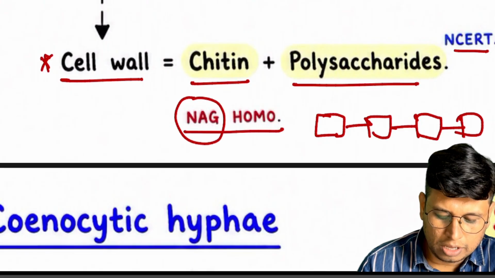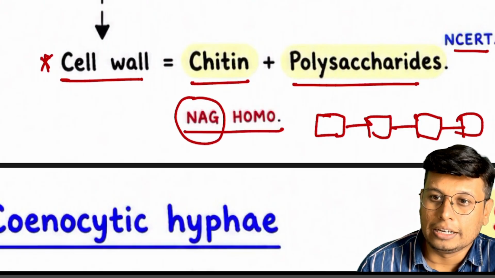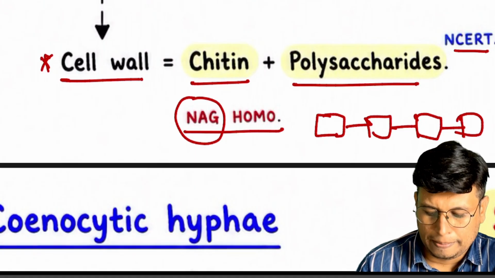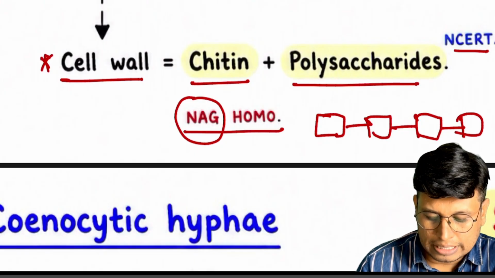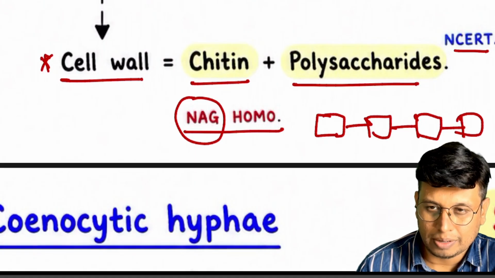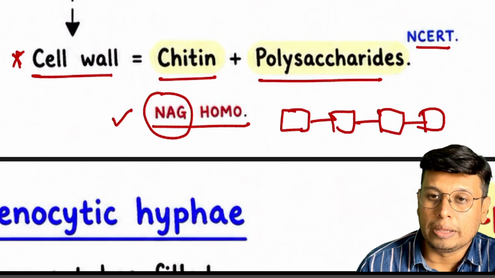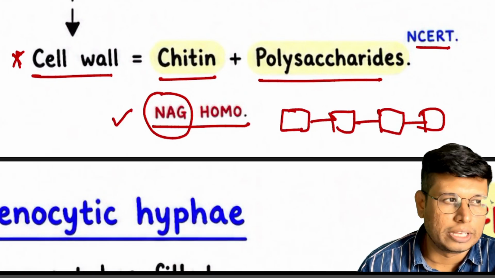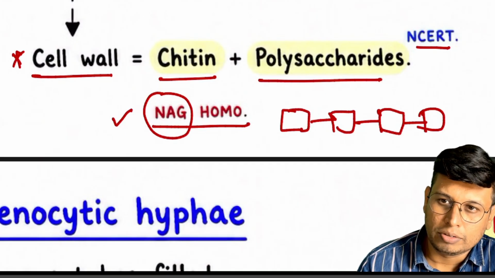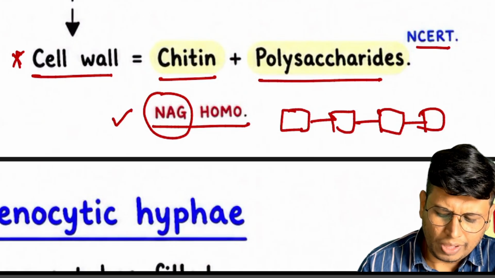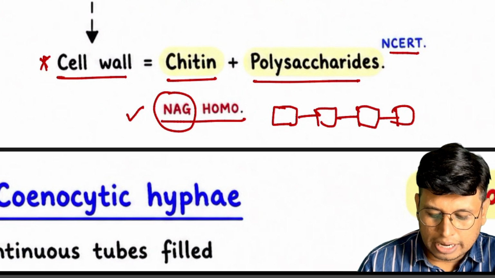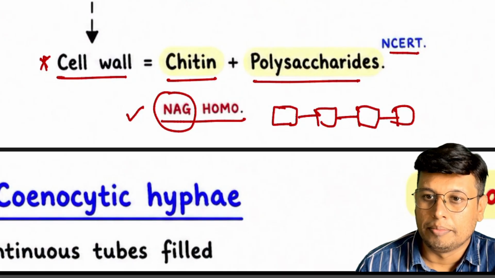So what is NAG? It is N-acetyl glucosamine. This N-acetyl glucosamine is a modified sugar of glucose. So this NAG is present in chitin as repetitive units. Remember this. These concepts of homopolymer, what is NAG, what is NAM, and what is glucose, and how their structures are related will be covered in the biomolecules unit of the cell. Just now, remember this. If someone asks you a question based on this, you can write that it is a homopolymer of NAG.